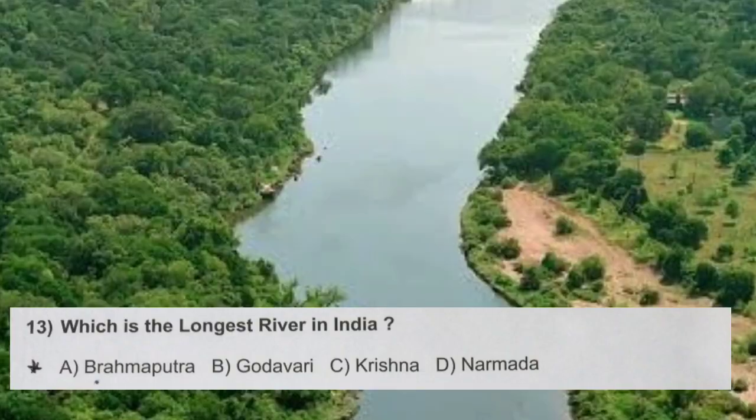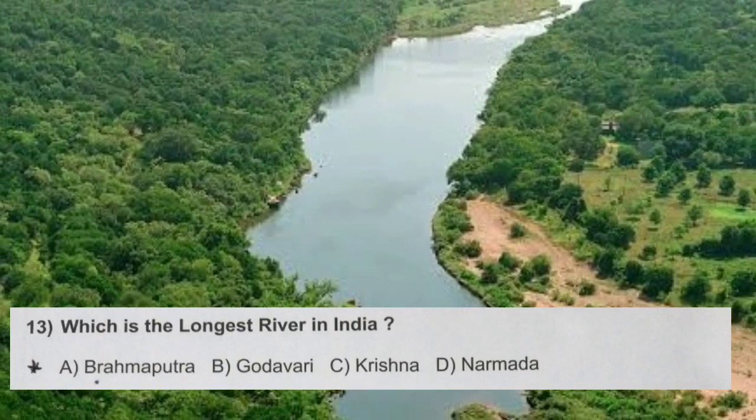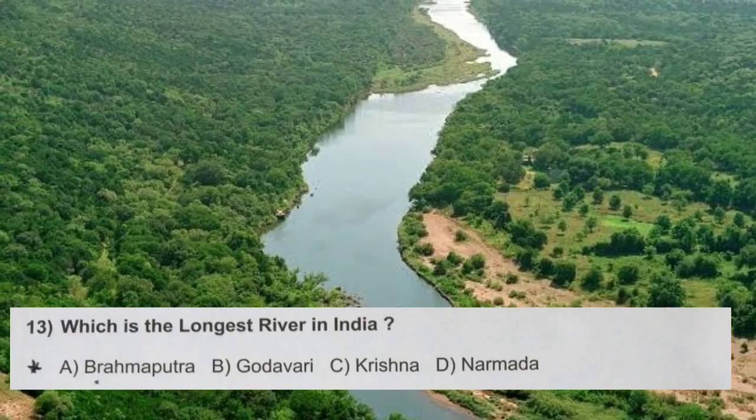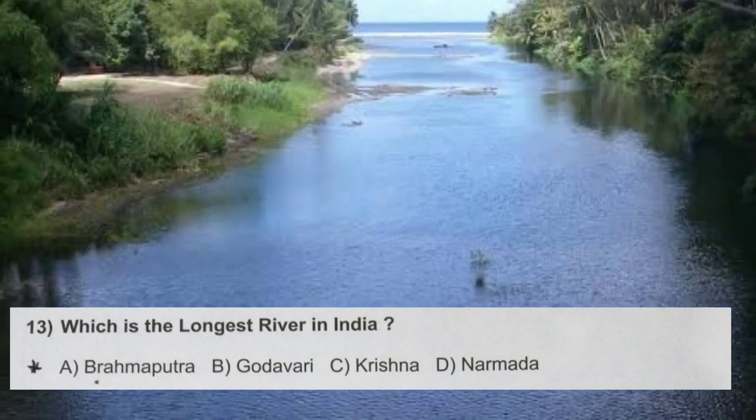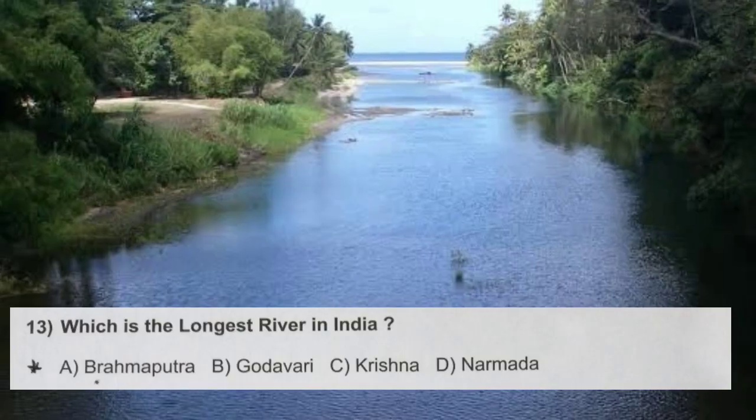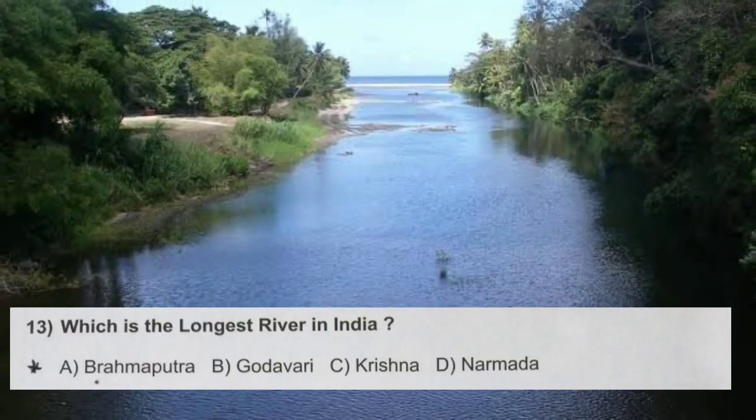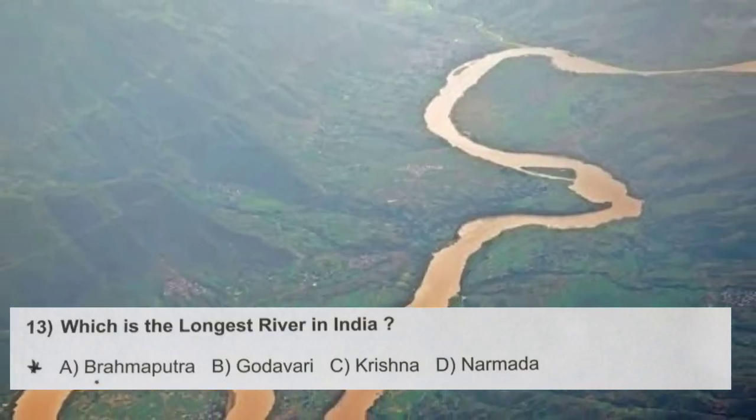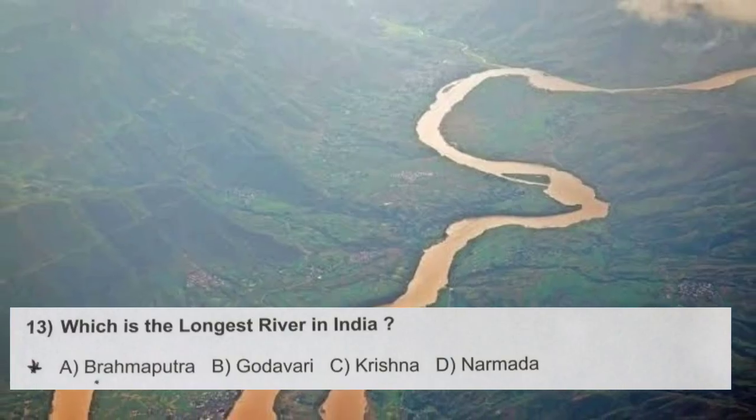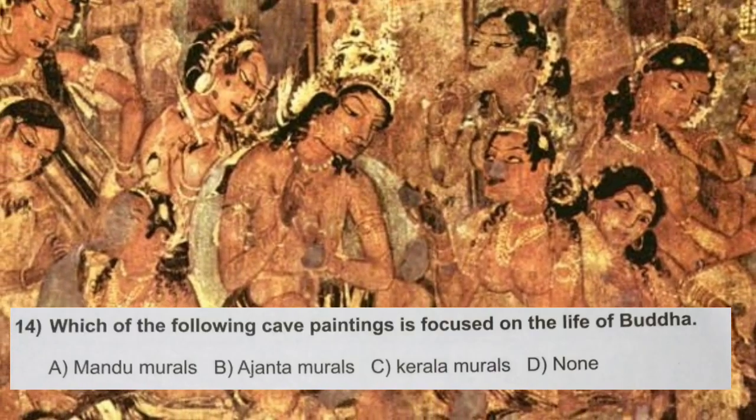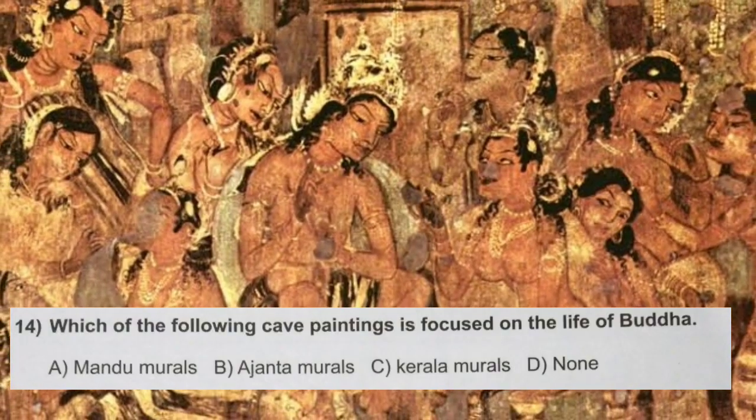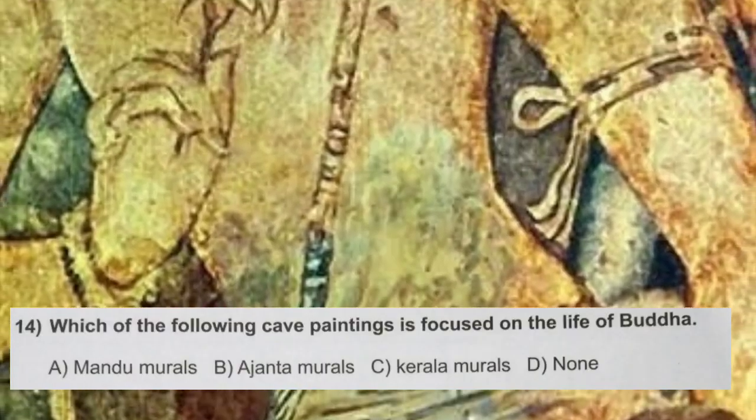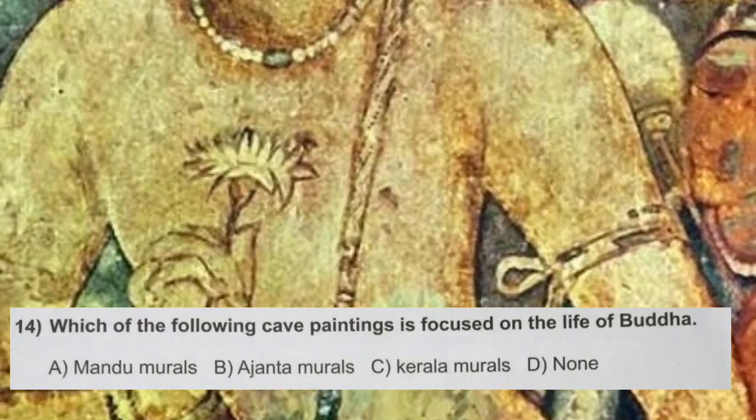Options are A. Brahmaputra, B. Godavari, C. Krishna, and D. Narmada. So the correct answer we can select from this is option number A. Brahmaputra, which is the second largest river in India, having the length of 2,900 kilometers. First number Indus River and third number Ganga. After that Godavari, and then Narmada, then Krishna, then Mahanadi, then Kaveri. Question number 14. Which of the following cave paintings is focused on the life of Buddha? A. Mandu murals, B. Ajanta murals, C. Kerala murals, D. None. And the correct answer is B.